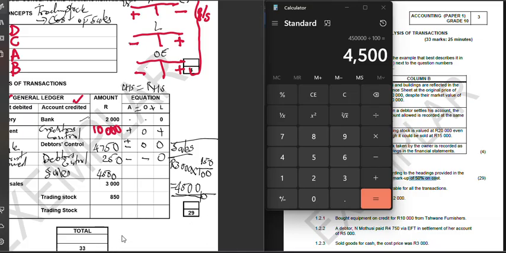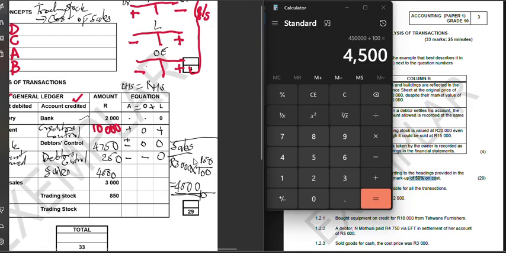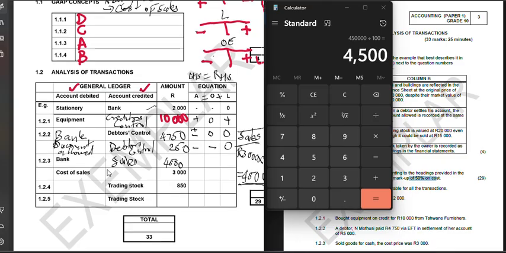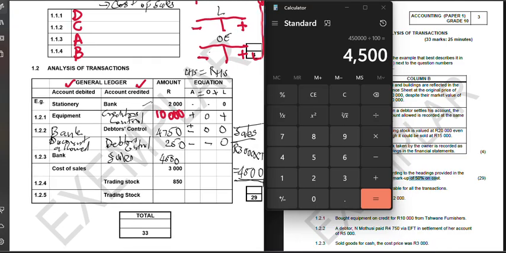Okay, so I think we are done for that. Now in this case, we should come back and just do our transaction and analysis of transaction on the accounting equation. So remember I said that if you see cost of sales, you know that it goes hand in hand with what? With trading stock. So here we come. What are we going to write here? Trading stock.